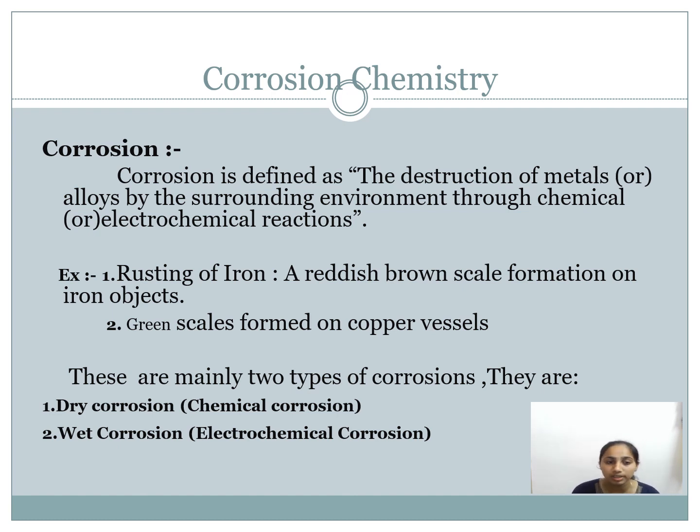electrochemical reactions. The first example of corrosion is the rusting of iron, a reddish brown scale formation on iron objects, and the second example is green scales formed on copper vessels. There are mainly two types of corrosion: dry corrosion and wet corrosion. Dry corrosion is also called chemical corrosion and wet corrosion is also called electrochemical corrosion.